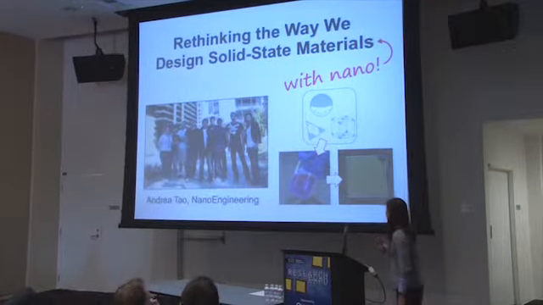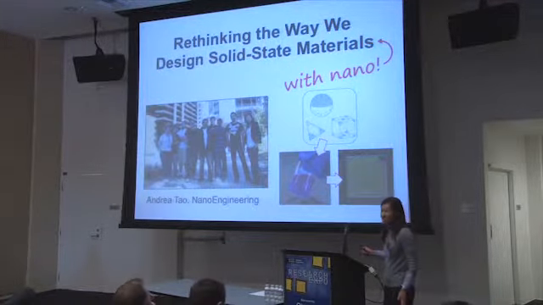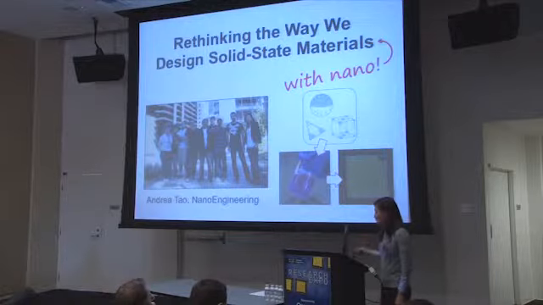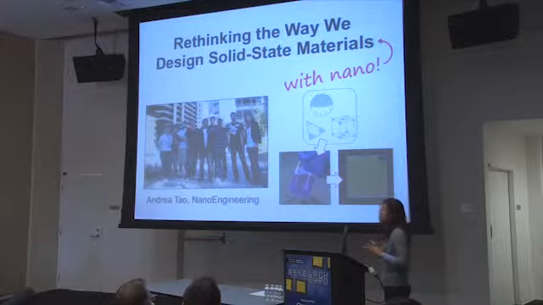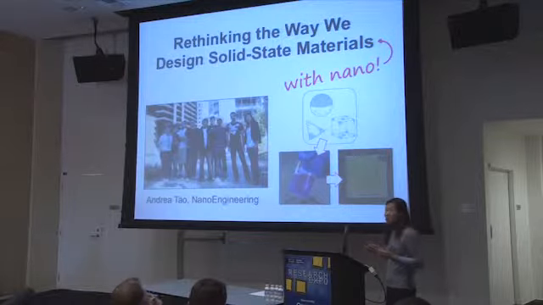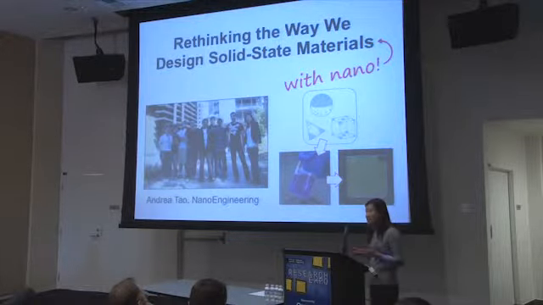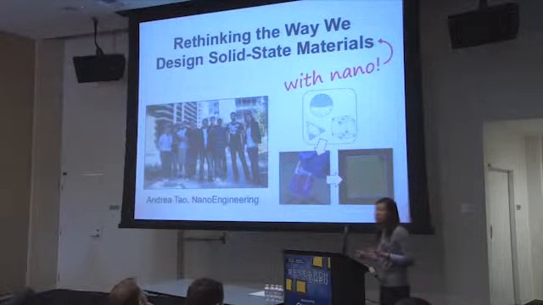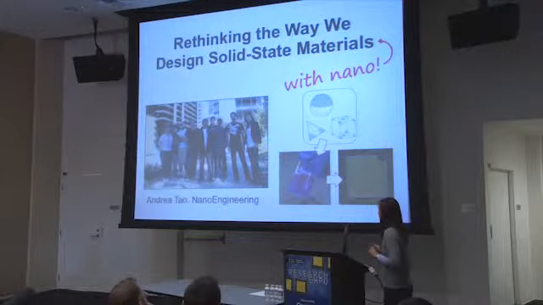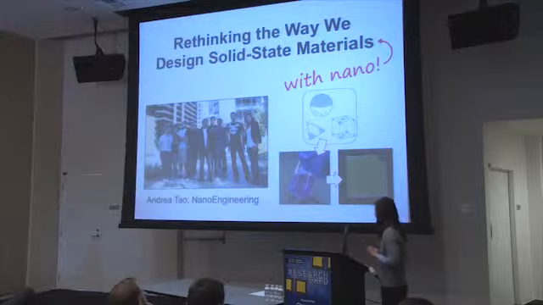This is basically our concept for designing solid-state materials. It's a little bit different than how you would normally think about making a solid-state device. So in our group, we think about how to build materials using nanoscale building blocks. In this case, we look at particles made out of metals and semiconductors and design them with specific sizes and shapes. And then we go into the lab and we figure out, okay, how do we make these materials using very simple solution-based chemistry? So yes, we do make solid-state materials using solution-based chemistry. So again, it's a little weird.